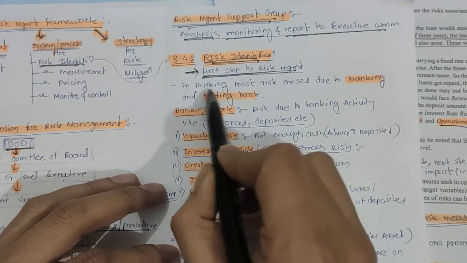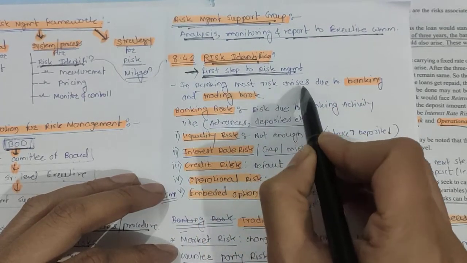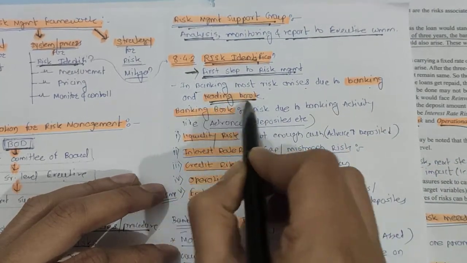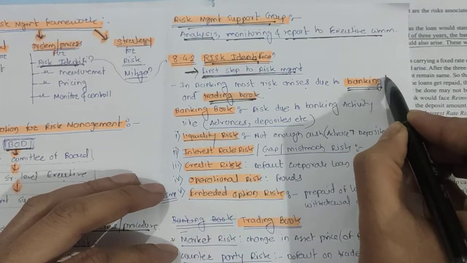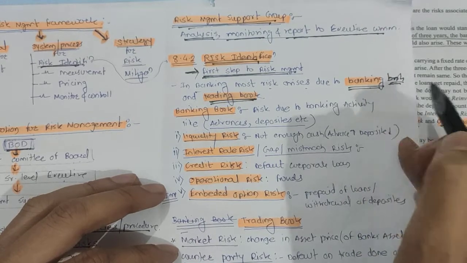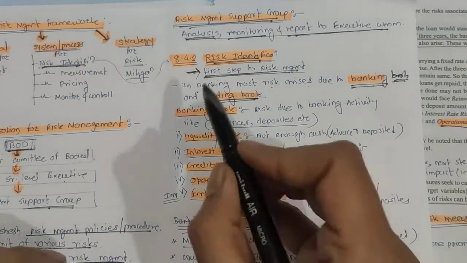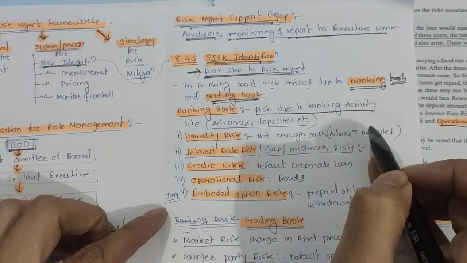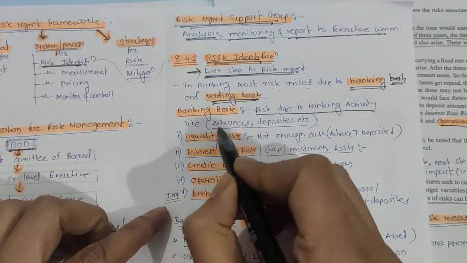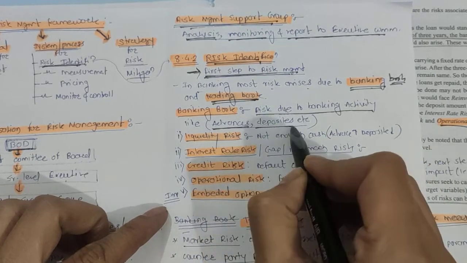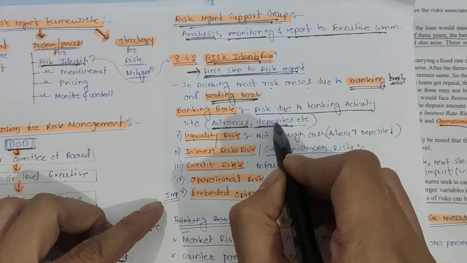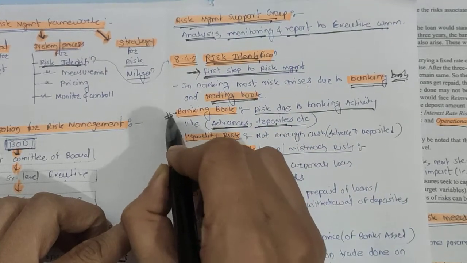Next, in banking, most of the risk arises due to the banking book and trading book. Very important. Banking book and trading book. What is the banking book and trading book? See friends, in the banking book, risk is due to banking activity. What is banking activity? Like advances and deposits, these are the banking activities. Risk due to advances and deposits comes under the banking book.